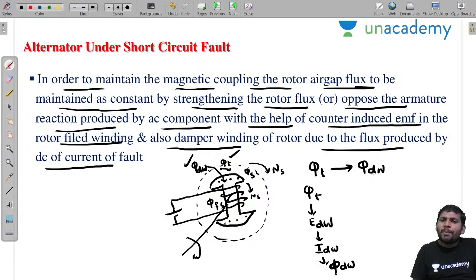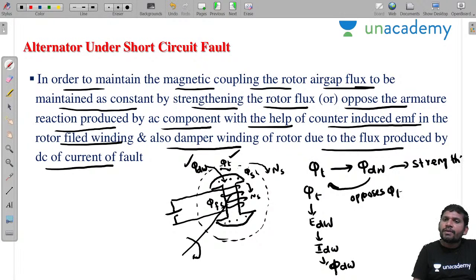But this phi dW opposes phi t. Opposing phi t means indirectly strengthening the main field flux. Yes, students, please concentrate. It's strengthening the main field flux.